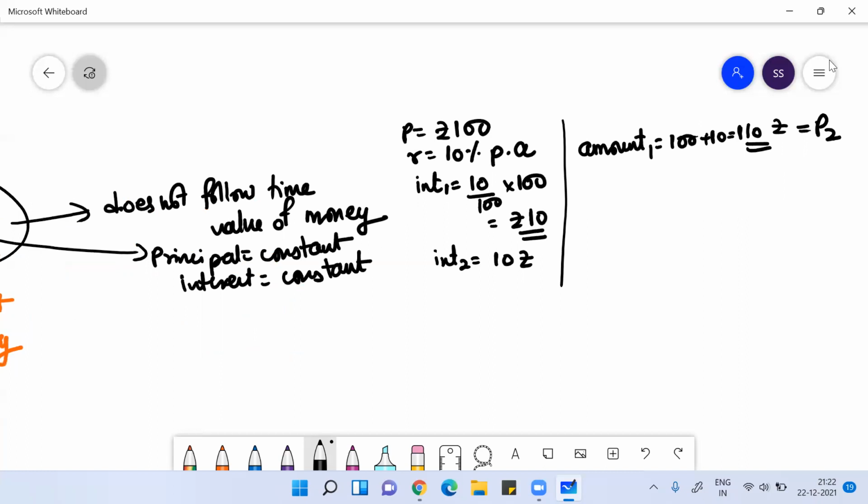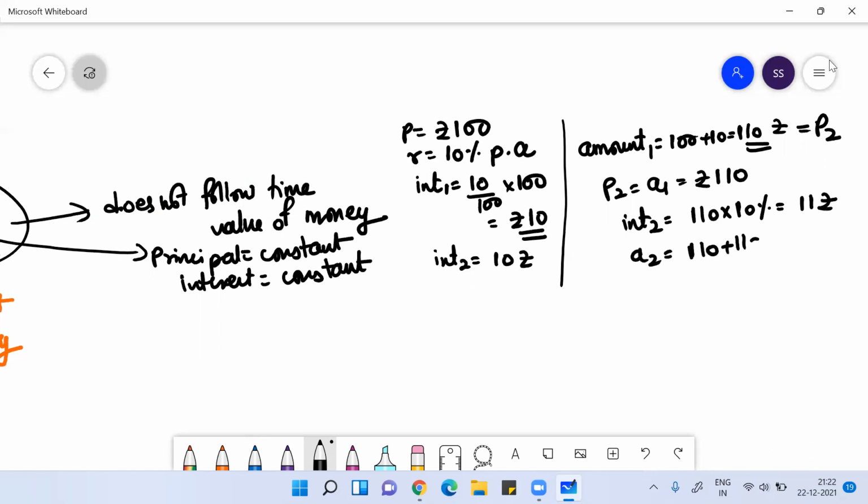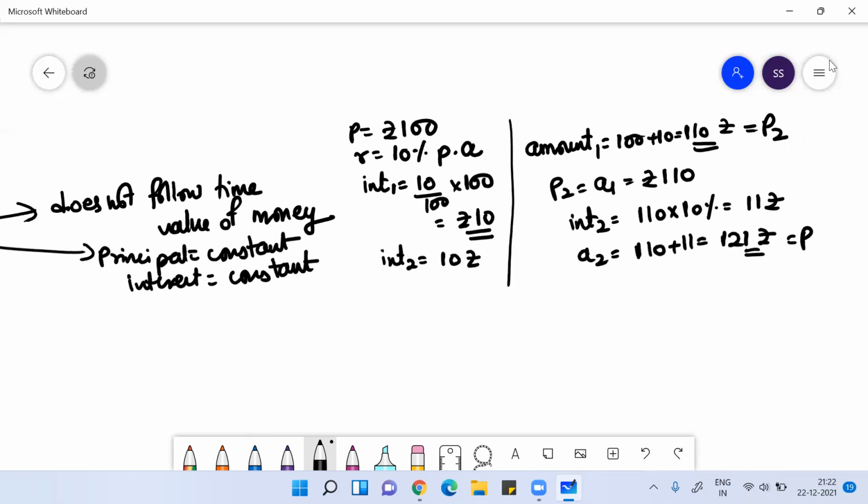What happens in the case of compound interest? The amount of the first year becomes the principal for the second year. So for the second year, the principal becomes 110. The interest for the second year would be 10% of 110, that would be 11 rupees. So the amount for the second year would be 110 plus 11, that would be 121 rupees. This 121 rupees will become the principal for the third year.